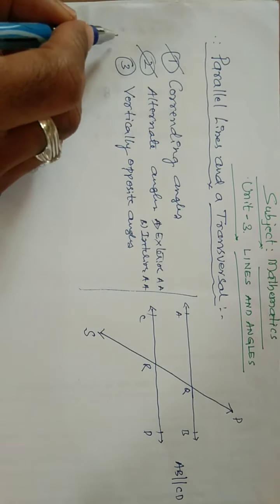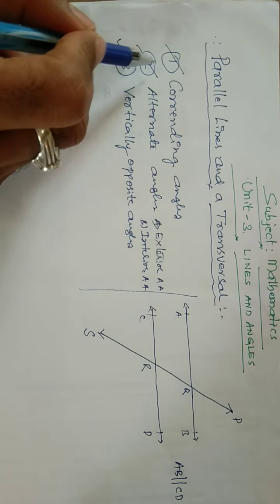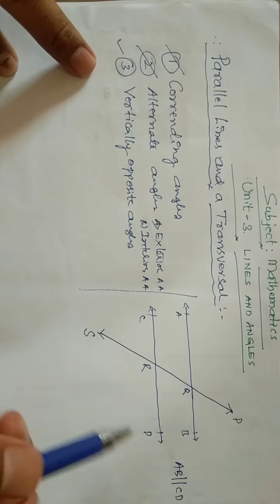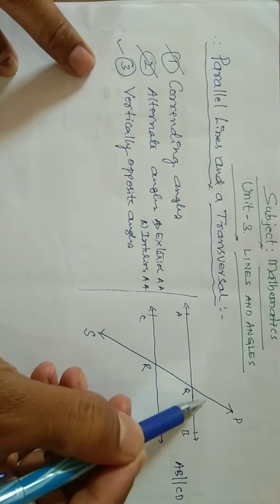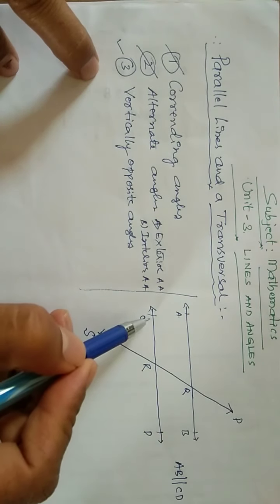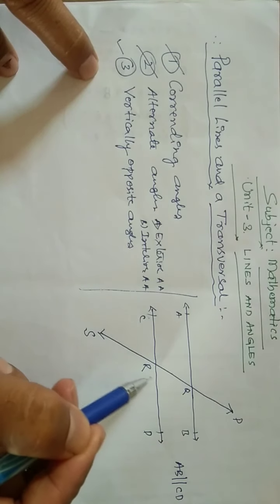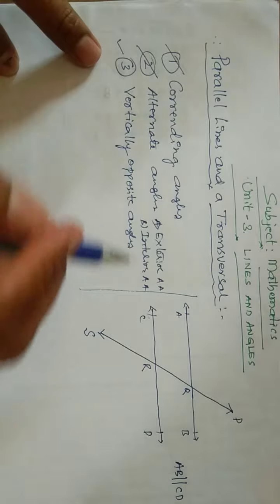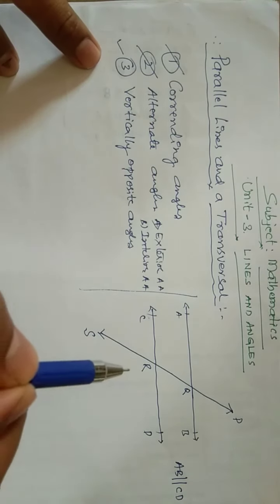We have already seen vertically opposite angles in previous classes, so let us concentrate on corresponding angles and alternate angles. CRQ and SRD are vertically opposite angles. You have already learnt it. Even then, we are going to discuss vertically opposite angles in this session.